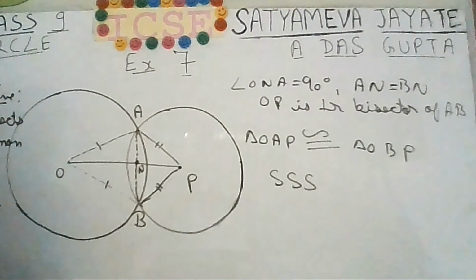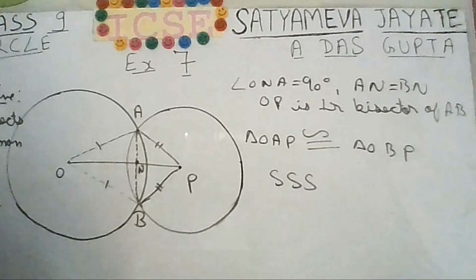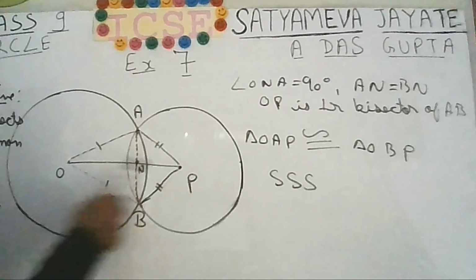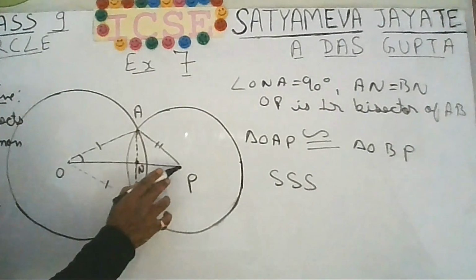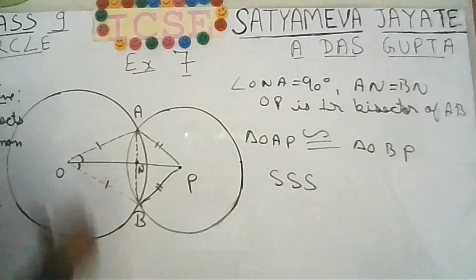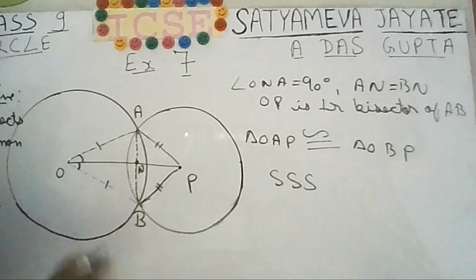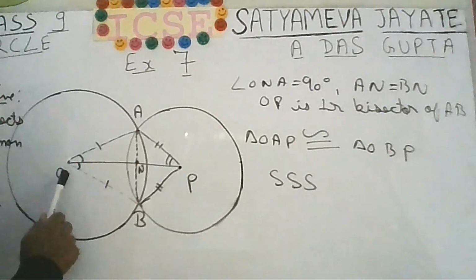If they are congruent to each other, then the corresponding parts will be equal. That is, angle AOP will be equal to angle BOP. These two angles will be equal. In the same way, angle APO will be equal to angle BPO.